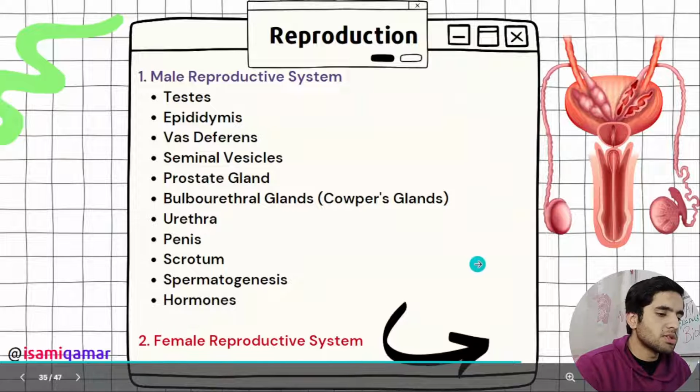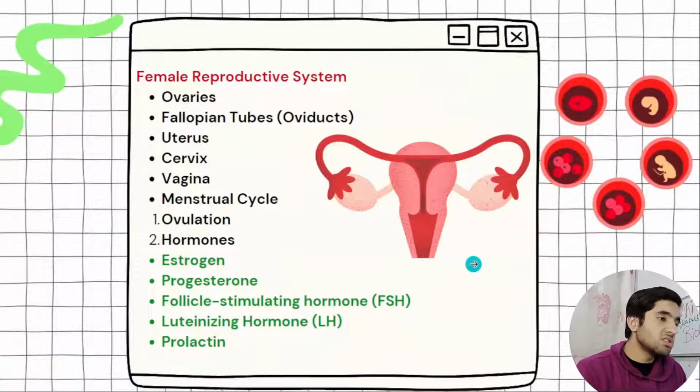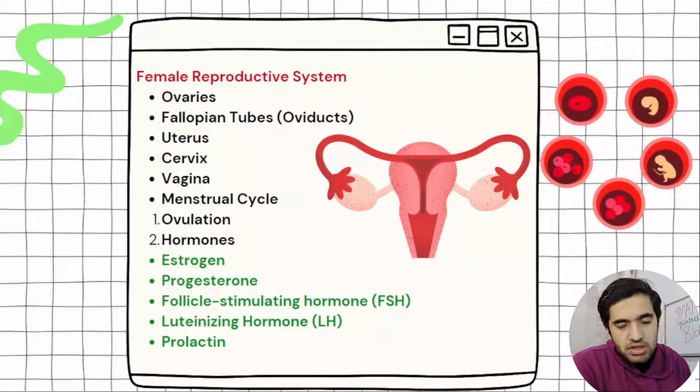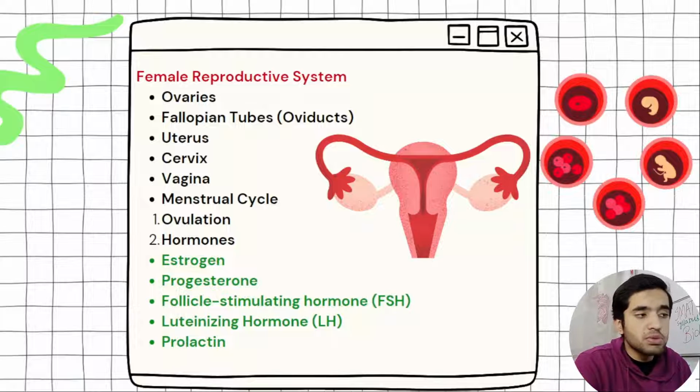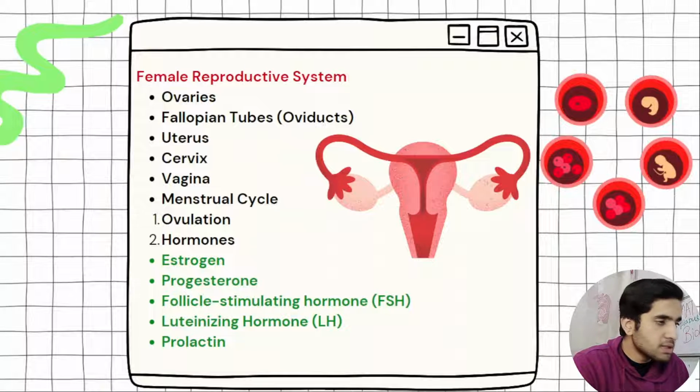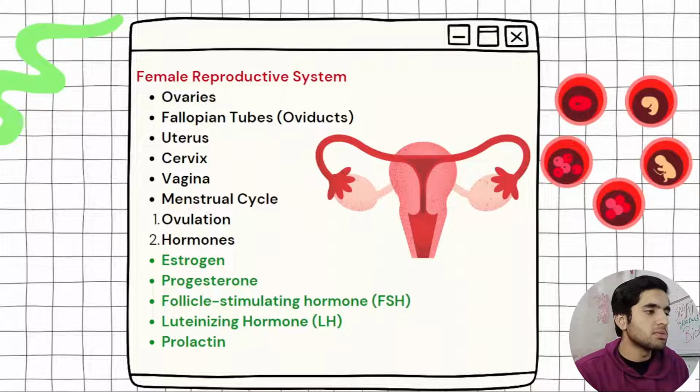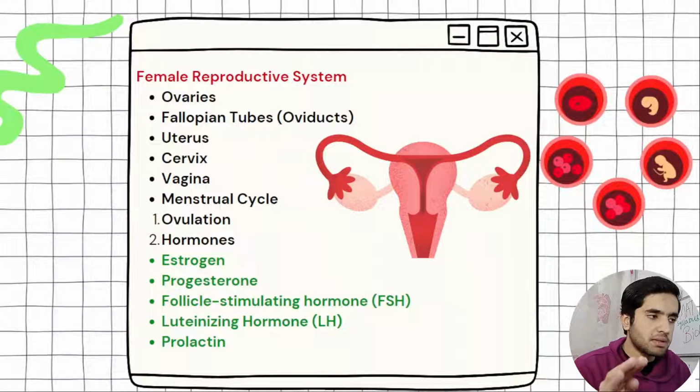Okay, then we have the female reproductive system. The female reproductive system is the most complex system. It consists of ovaries, then fallopian tubes or oviducts. Fertilization occurs in the fallopian tubes. The ampulla is the part where it occurs, the proximal part of the fallopian tubes. Then the uterus is the part that is pear-shaped, where implantation of the zygote occurs until birth.